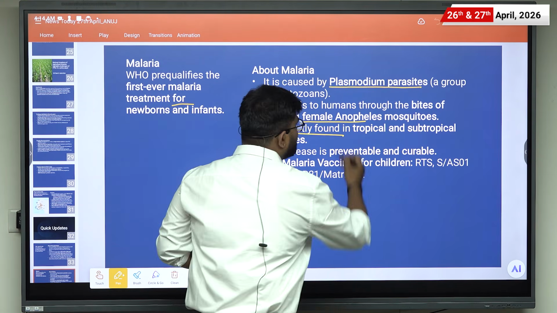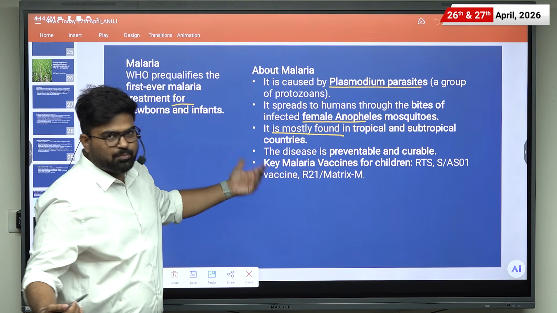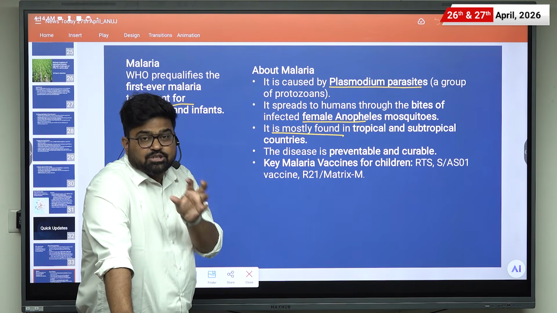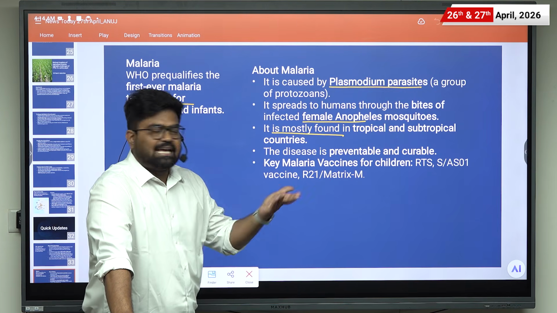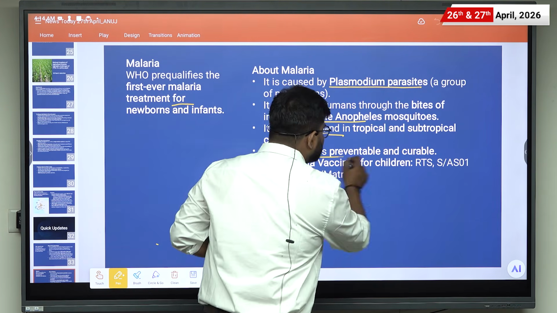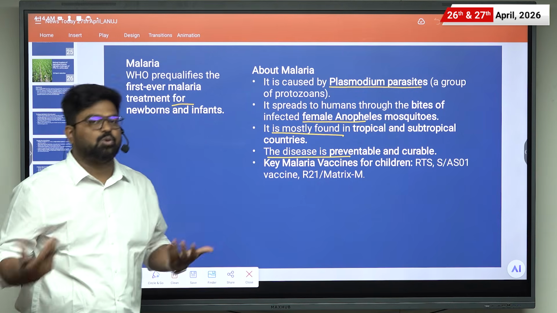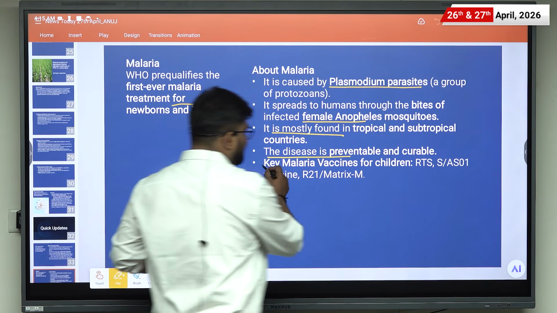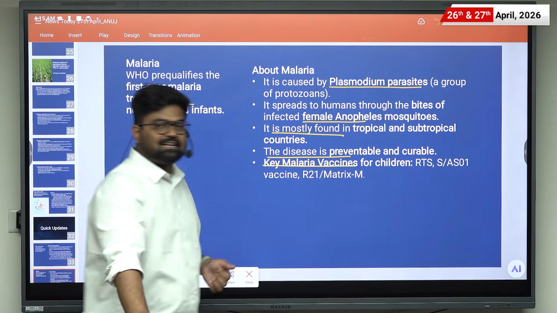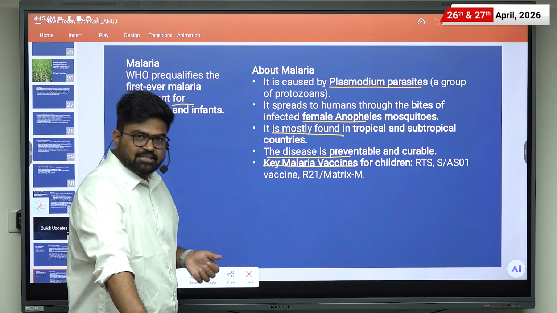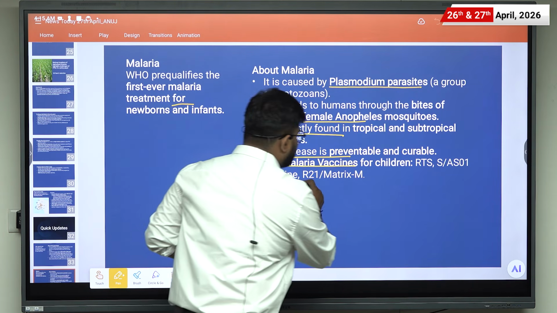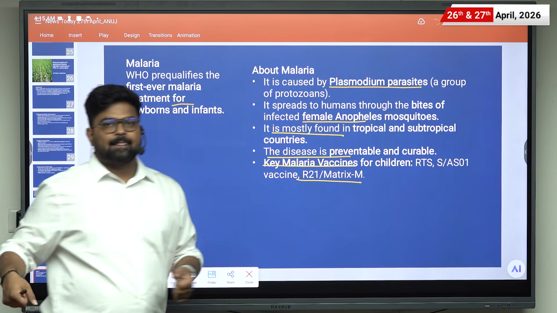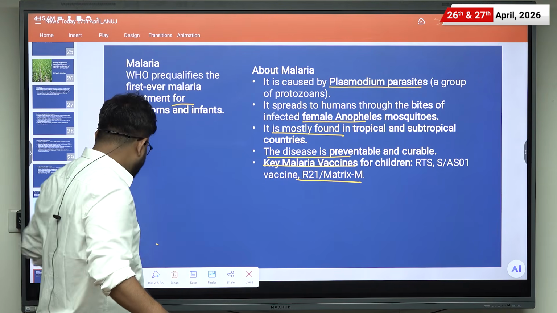It is mostly found in tropical and subtropical countries, as the mosquitoes are higher in these areas. Then the disease is preventable as well as curable. And the key malaria vaccines for children include the RTS,S/AS01 vaccine and the R21/Matrix-M vaccine. Let us move to the next quick update.